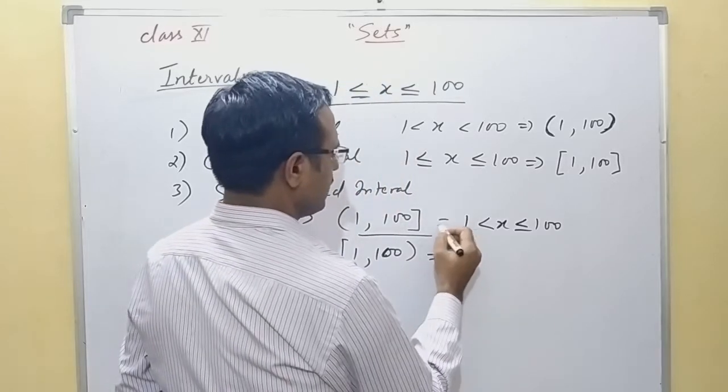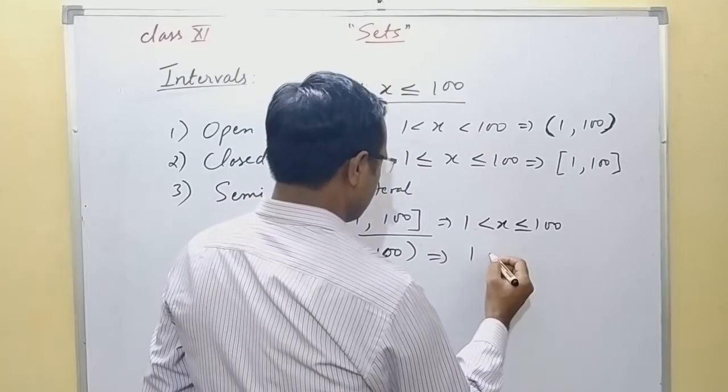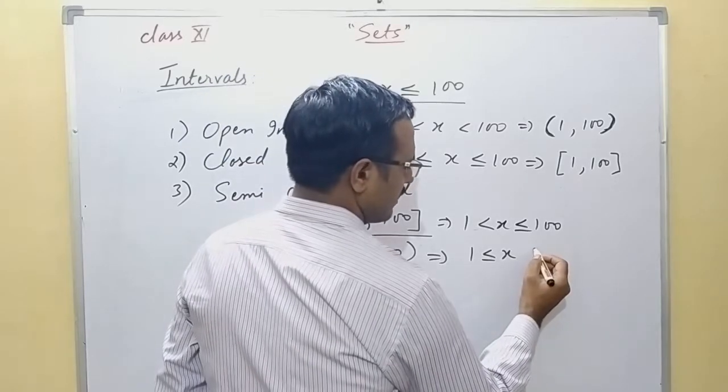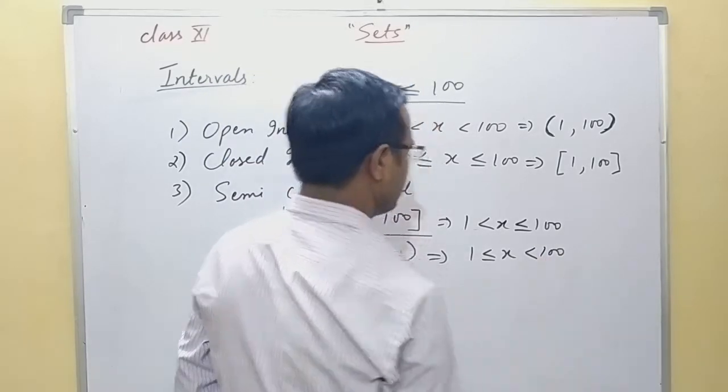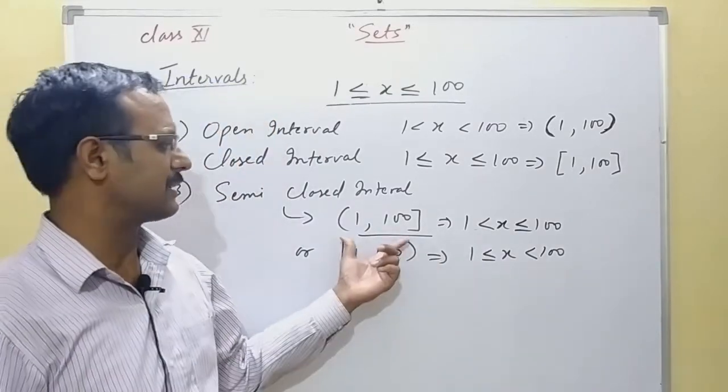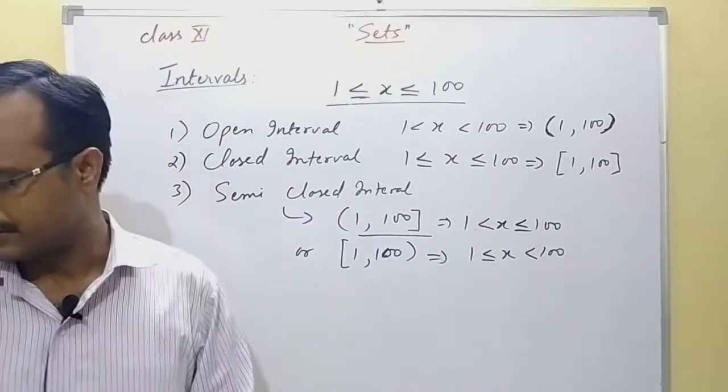In the second case, the real numbers are equal to 1 or greater than 1 but less than 100.